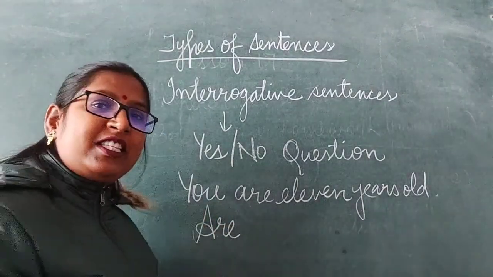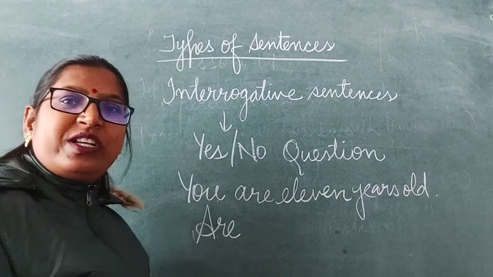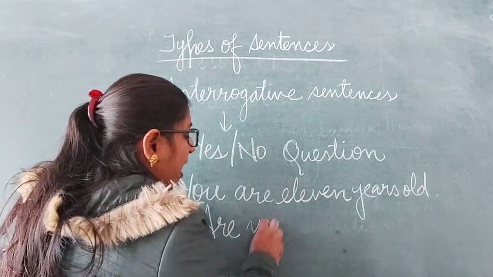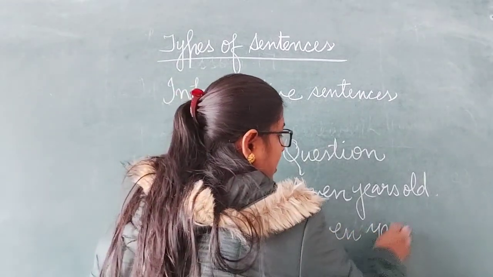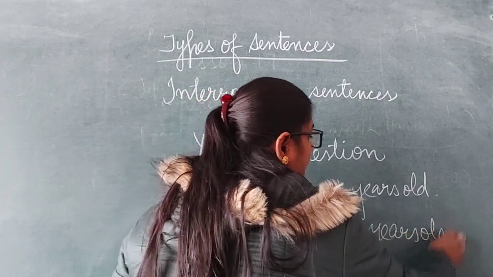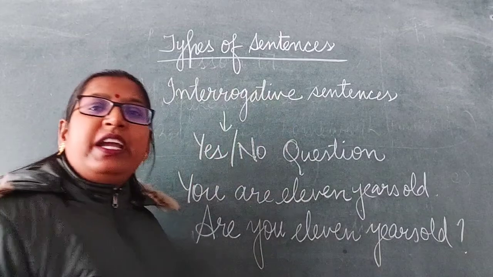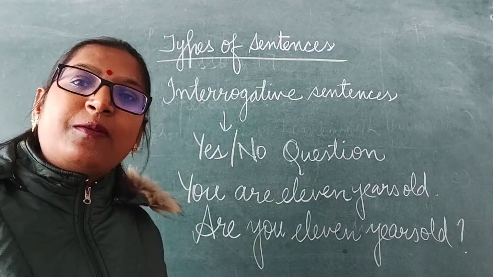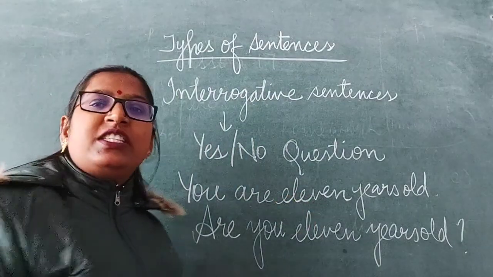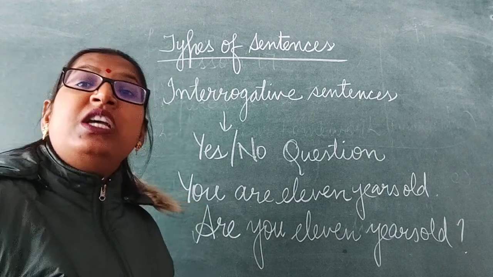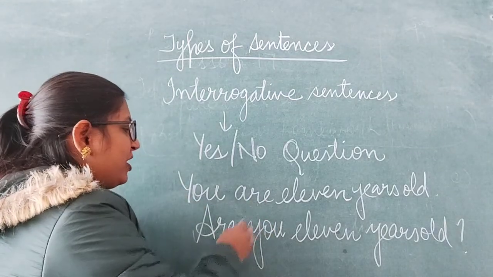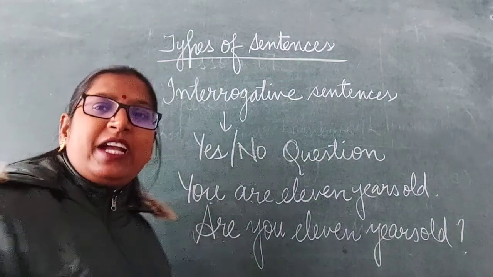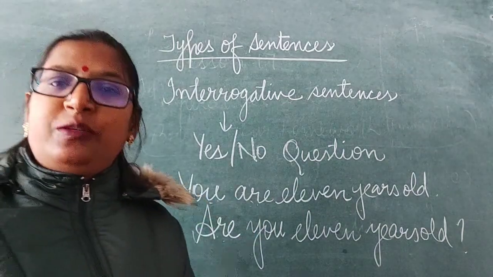Are, followed by the subject. What is the subject? You is the subject. Are you 11 years old? At the end we write a question mark because we have converted this declarative sentence into an interrogative sentence by interchanging the position of the subject and the auxiliary verb. Clear?